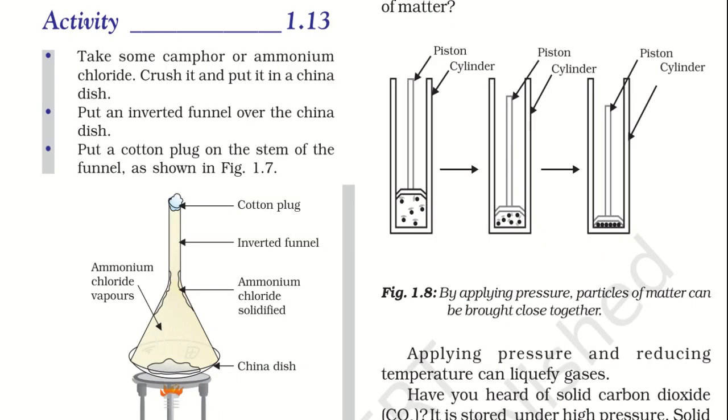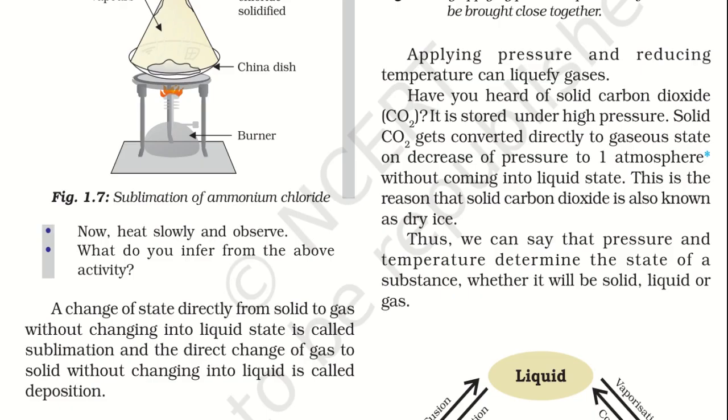So here we are considering camphor or ammonium chloride, and we are crushing it and putting it in a china dish. We put an inverted funnel over the china dish and a cotton plug over the other end of that funnel. While heating the china dish, we will observe that there is a direct change from solid to gaseous without changing into liquid state. And this process is known as sublimation. That is the direct change of solid to gas.